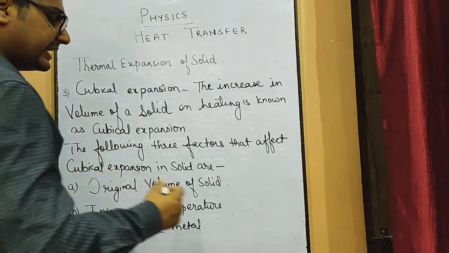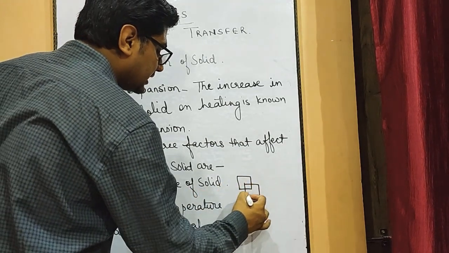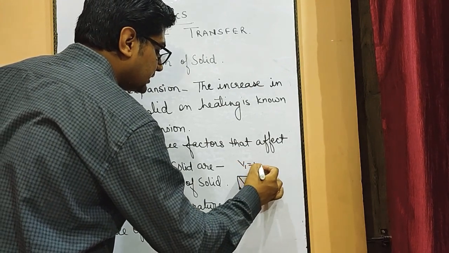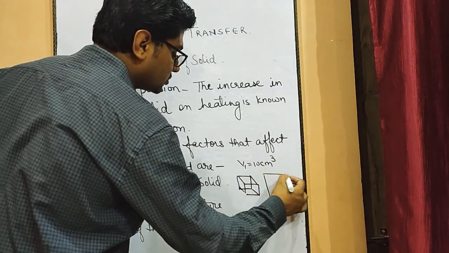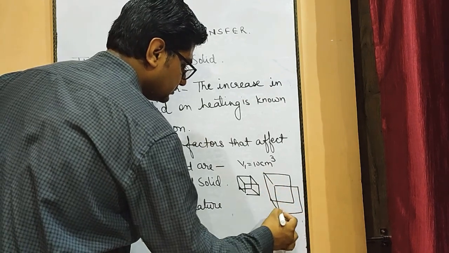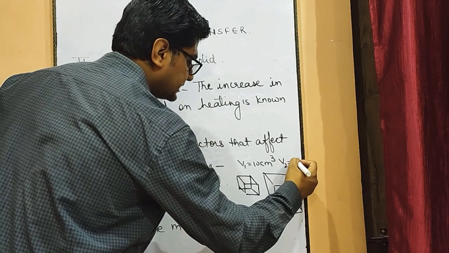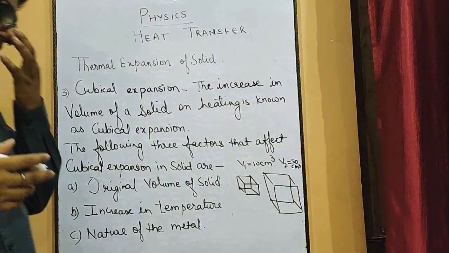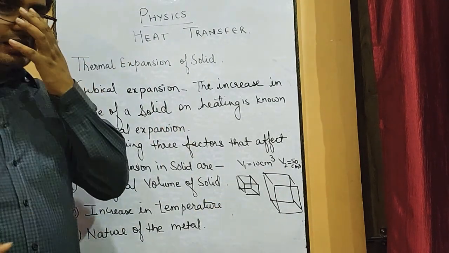So if a solid is there whose volume is 10 centimeter cube, and there is a second solid whose volume is 50 centimeter cube, the solid which had more volume at the initial stage will show more expansion on heating.